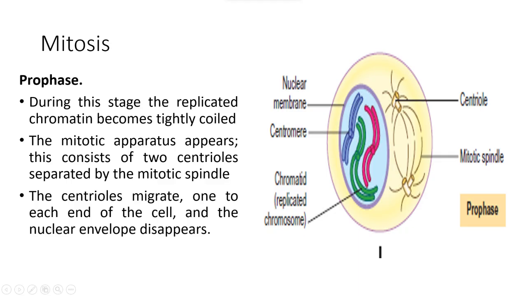The mitotic apparatus appears. This consists of two centrioles separated by mitotic spindle. The centrioles migrate one to each end of the cell and nuclear envelope disappears. As you can see in the picture, centrioles are opposite to each other, and here the nuclear envelope will disappear.